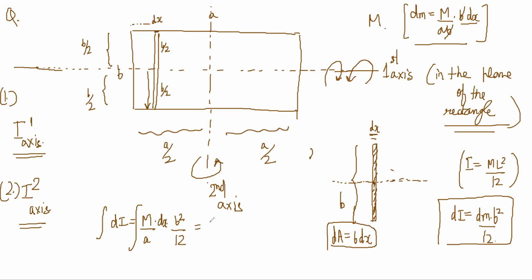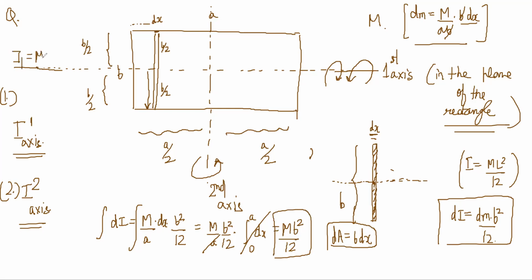So it will become m by a into b square by 12 into the integral of dx from 0 to a. So it is a. This cancels this, and I comes out to be mb square by 12. About this axis, about I1, it comes out to be mb square by 12 for the whole rectangle.